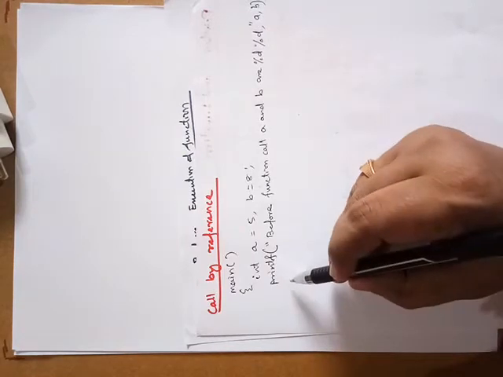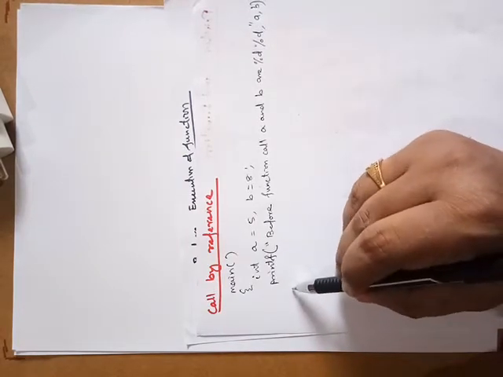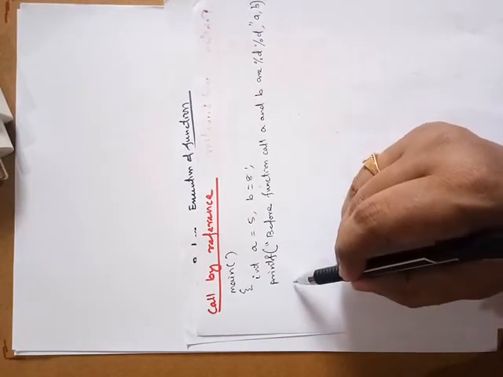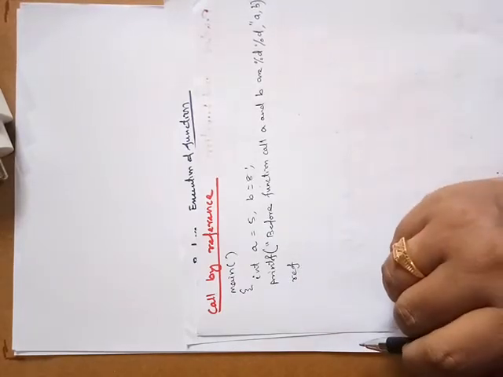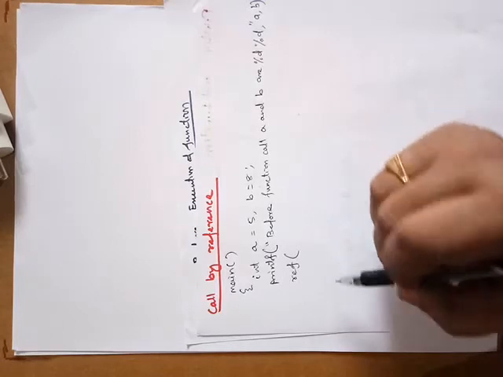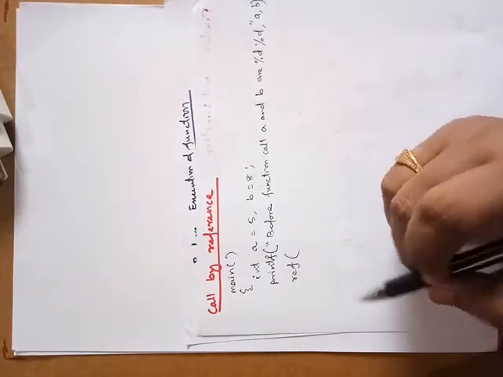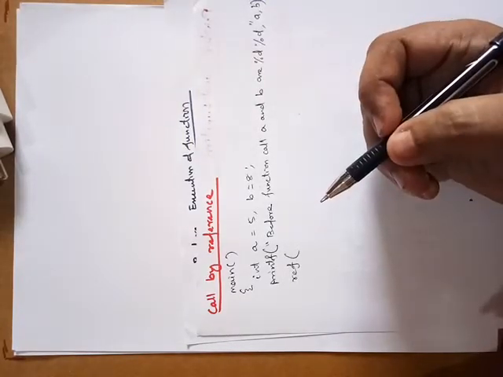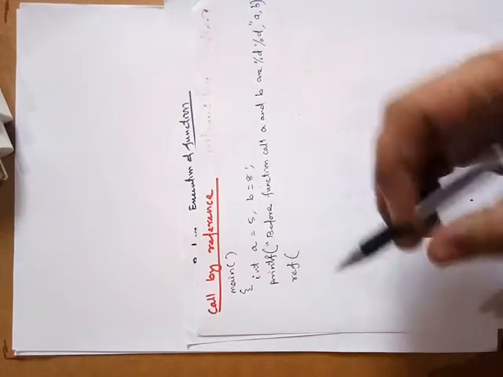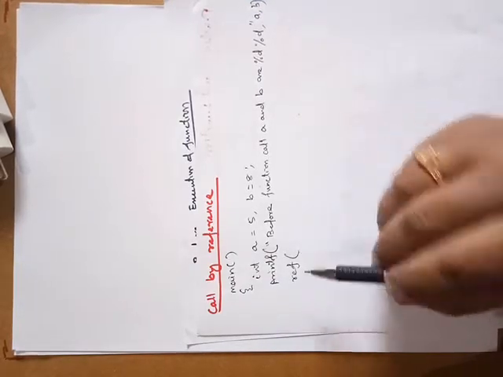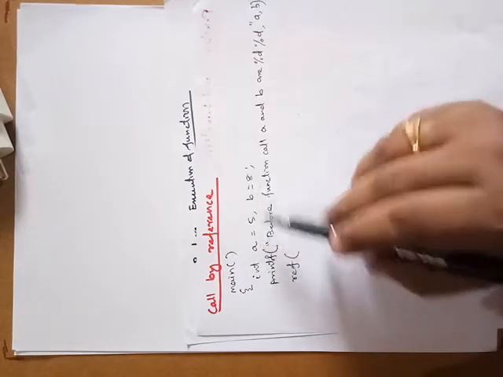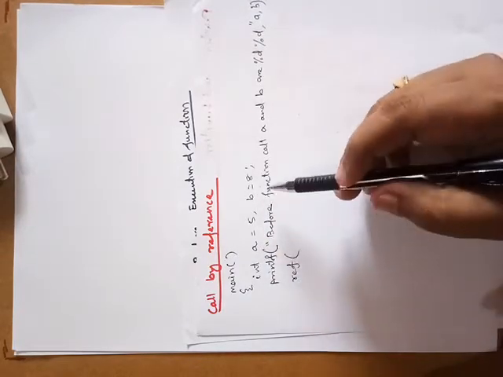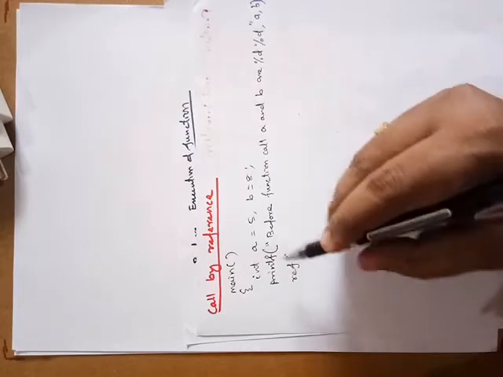Now I will call the function. Suppose the function name is ref, the reference function. Here the arguments will be the addresses. We are not calling by the values, we are calling through the addresses.